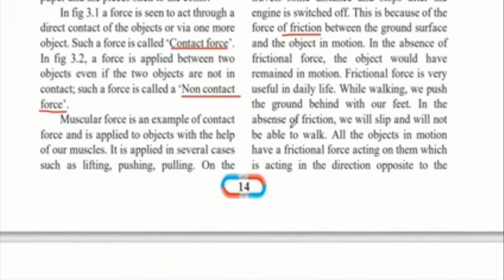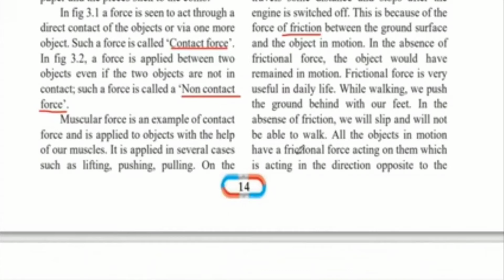In the absence of friction, we will slip and will not be able to walk. Whenever you have noticed during the rainy season, the floor becomes very wet, and because of that there is less friction. And that is why we slip on the surface. When friction decreases between the two surfaces, we tend to slip more. And that is not good because we will have a chance of falling. So friction is very important while walking so that we can walk in a straight line without slipping or falling.